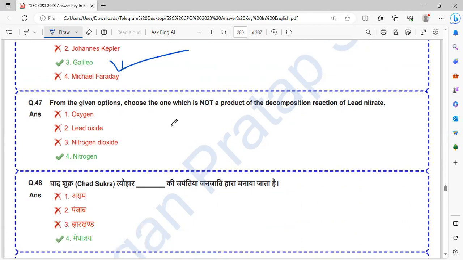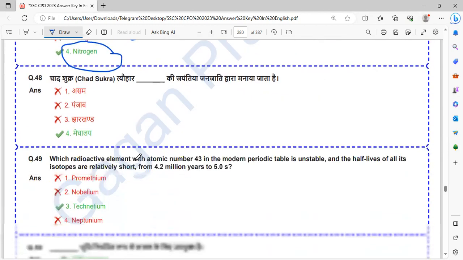From the given options, choose the one which is not a product of the decomposition reaction of lead nitrate. Oxygen is a product, lead oxide is a product, nitrogen oxide is a product. So nitrogen is not a product.